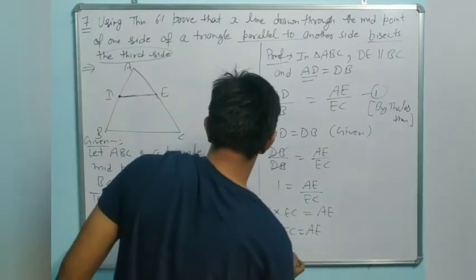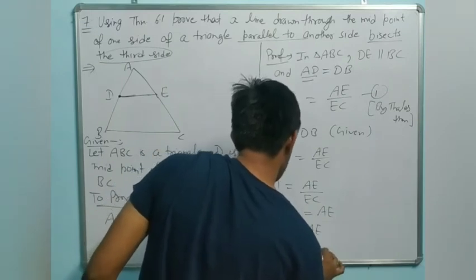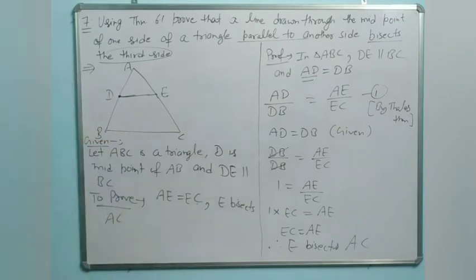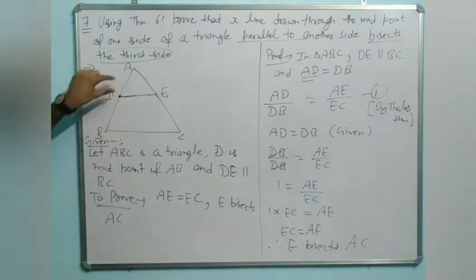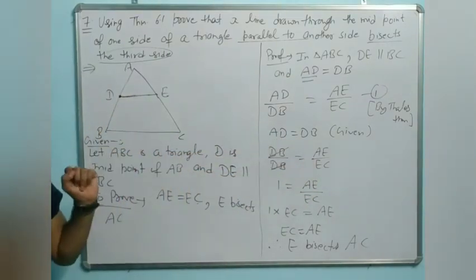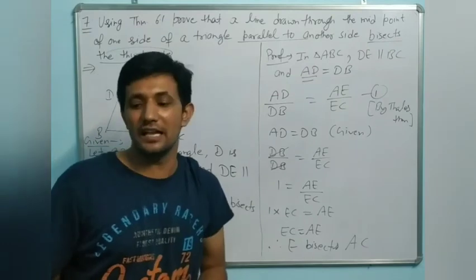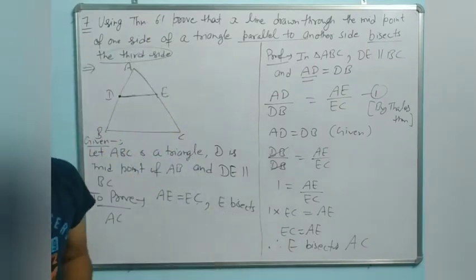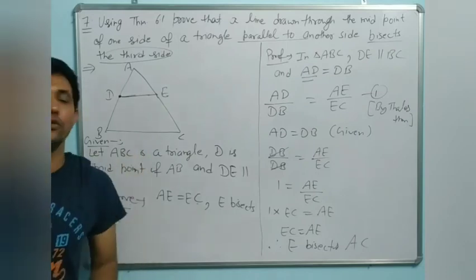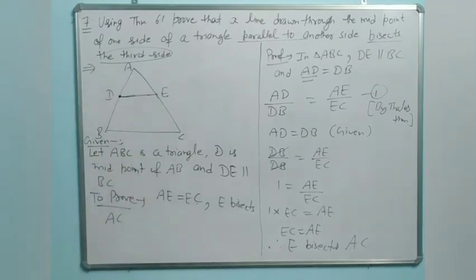So therefore E bisects AC. Understand it? We only use what is given. D is the midpoint, meaning AD upon DB. We will use it. And this line is parallel to BC is given. That's why we use Thales theorem. Please note it down. And question number 8 you have to do yourself. Same question, dear, you have to do yourself. Okay? Please note it down.